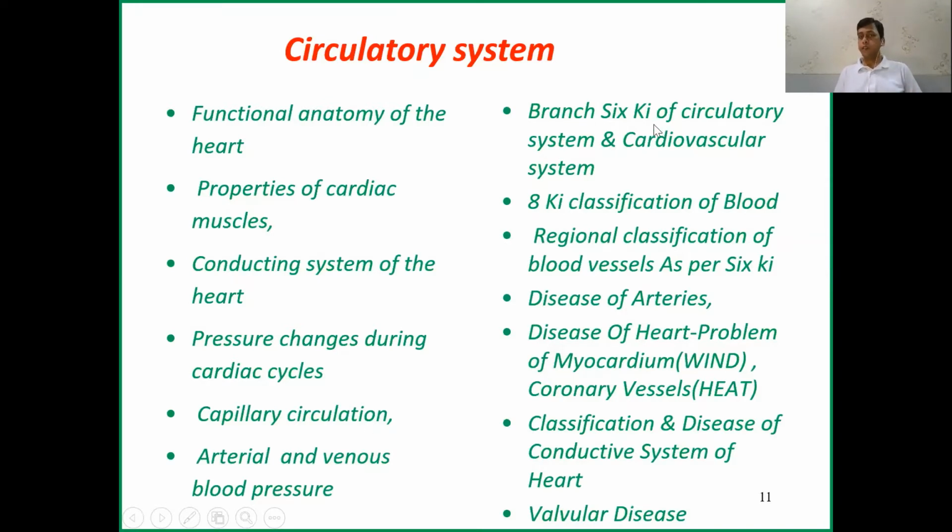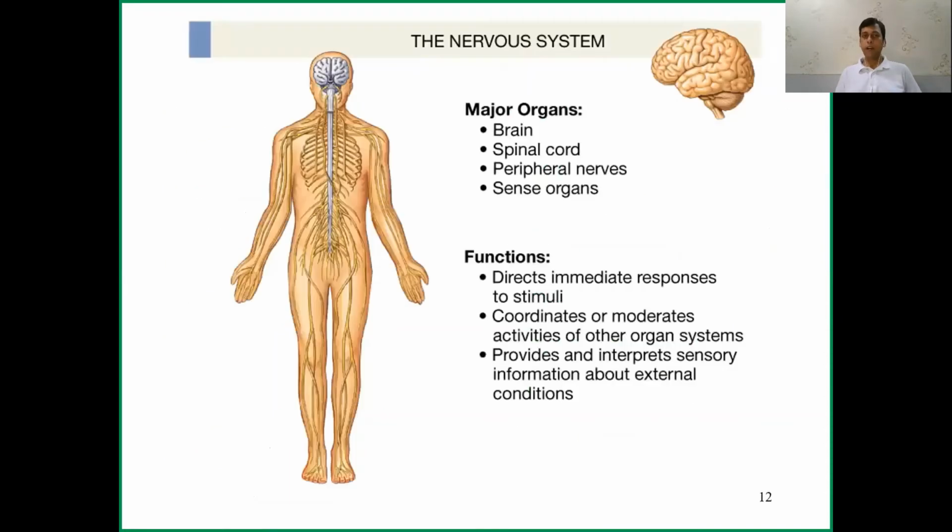And in the pathology part, we'll discuss the classification of the circulatory and cardiovascular system, the classification of blood, then the regional classification of blood vessels, diseases of arteries and diseases of the heart. In the wall of the heart is the myocardium, so problems of the myocardium, problems of coronary vessels, problems of the conductive system, and the classification of valves and the classification of valvular disease. Okay, all this we learn in the pathology part and the heart part.